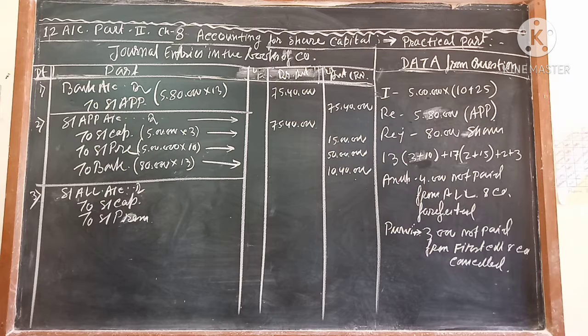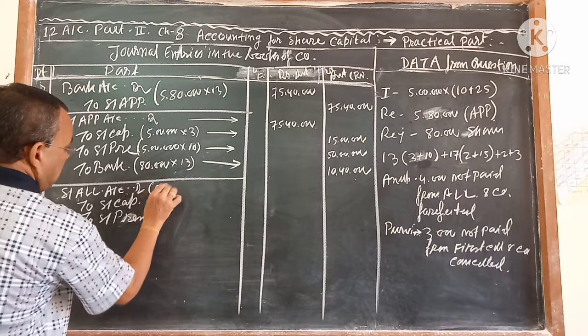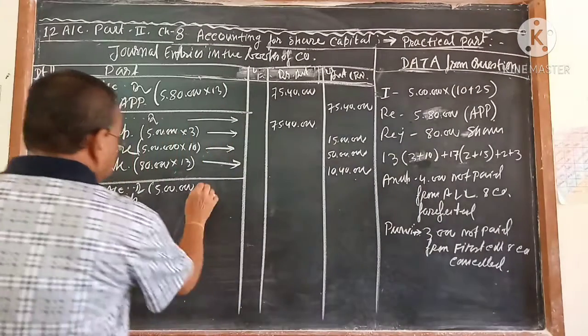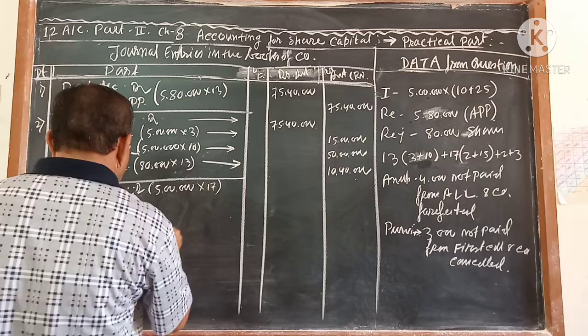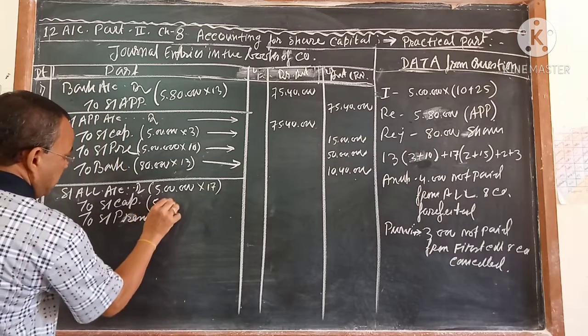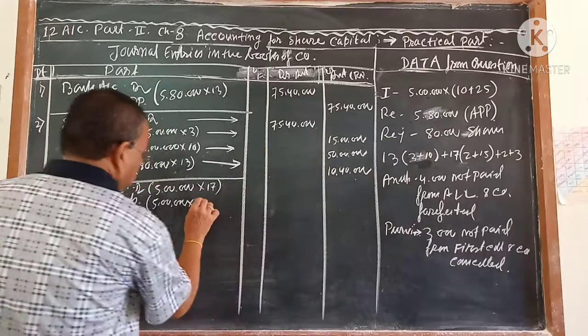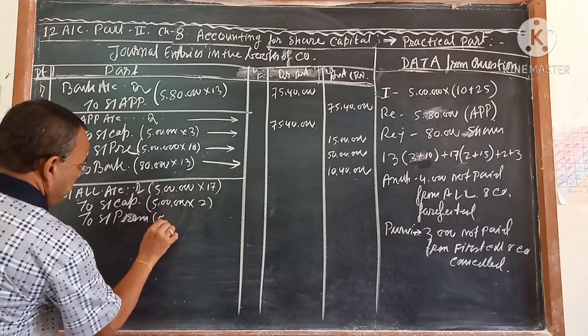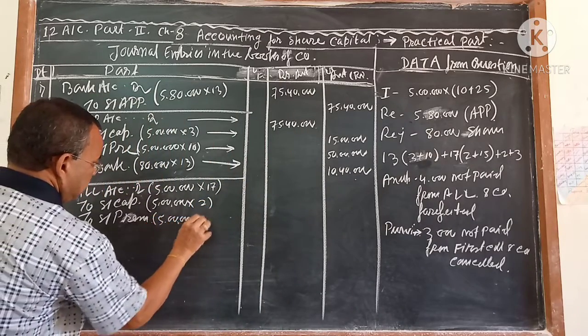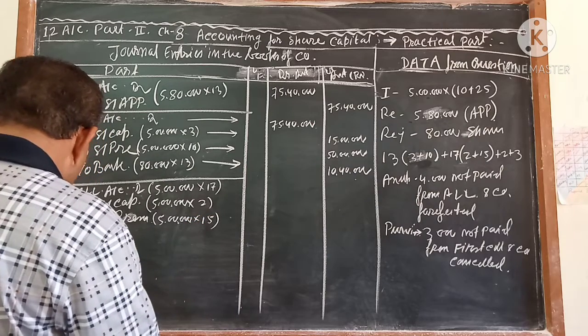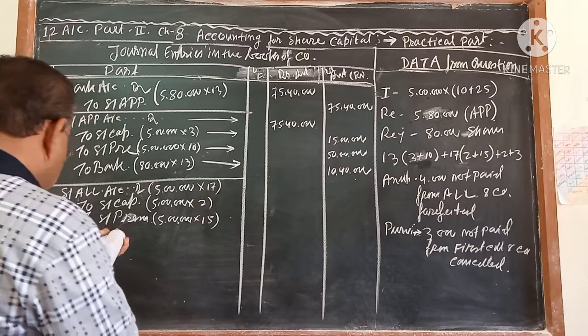How much are you going to call? 5 lakh into how much? 17. Out of the 17, face value is 2 and premium is 15. Is that it? So this is the entry: share allotment to share capital, to share premium.